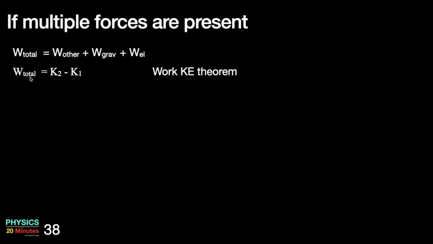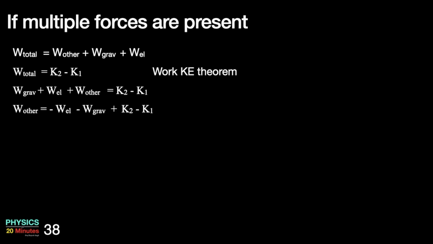But the total work done is K2 minus K1, that is the work kinetic energy theorem. So I can write all these three as equal to K2 minus K1. And then I can do my usual substitutions. I am interested in the work done by others, so I'll keep it on one side and bring these two to the right side. So W other equals minus W gravity minus W elastic plus K2 minus K1.